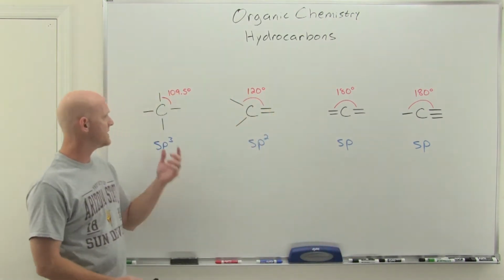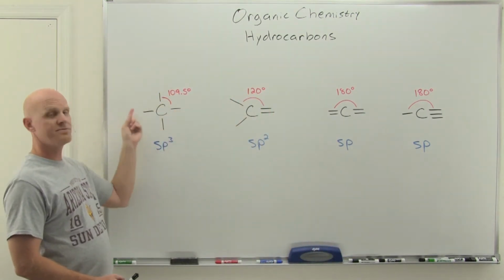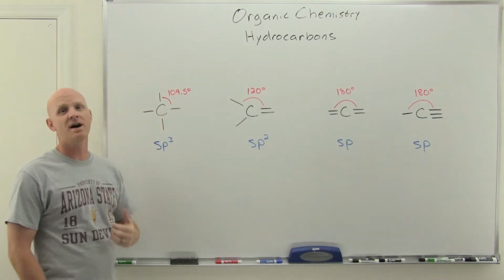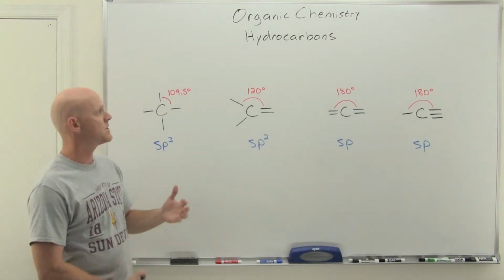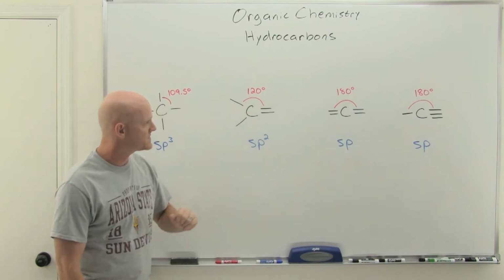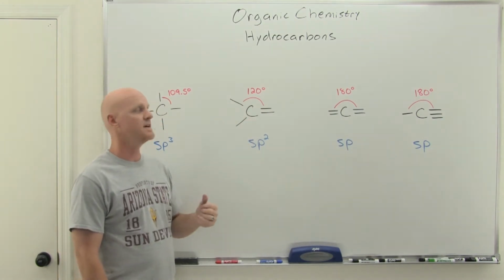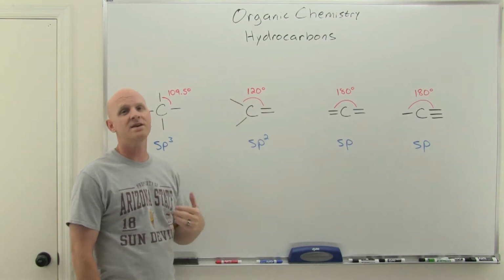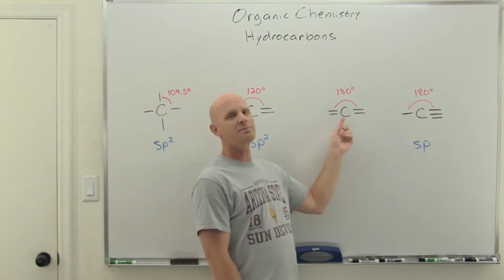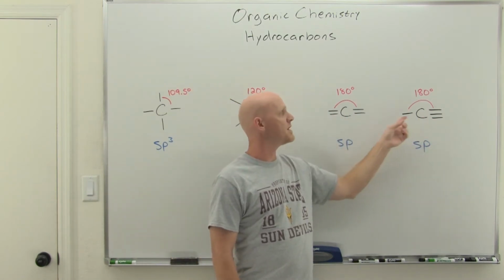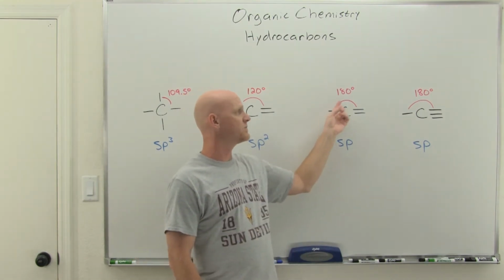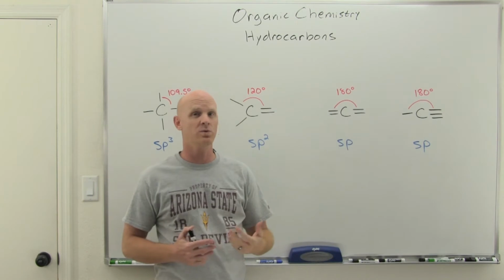And so, if you take a look here at carbon, carbon might be involved in making 4 single bonds, in which case it would be an sp3 hybridized atom with bond angles of 109.5 degrees in a tetrahedral structure. But you might also see carbon making a single double bond in a structure and then 2 single bonds, in which case that carbon would be sp2 hybridized, with bond angles of 120 degrees, and it would be trigonal planar in its geometry. You might also see a couple of other options, either carbon making 2 double bonds or carbon making 1 triple bond and 1 single bond. In either case, that carbon would be sp hybridized, and the bond angles would be 180 degrees. The molecular geometry there would be linear.